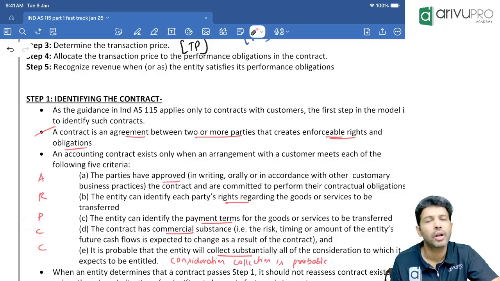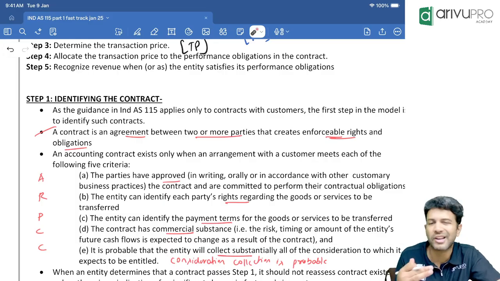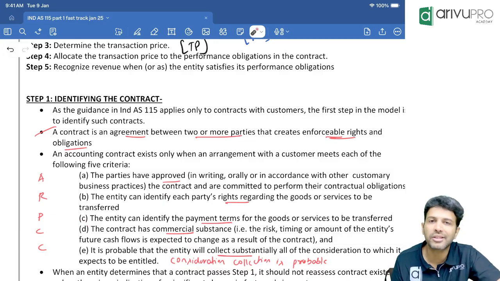Another C, for contract to have a commercial substance. Commercial substance you already know, we have studied in IND AS 16. Commercial substance means due to this transaction, cash flow should change. There should be some change in the cash flow. Risk, timing, amount of cash flow should change because of this.